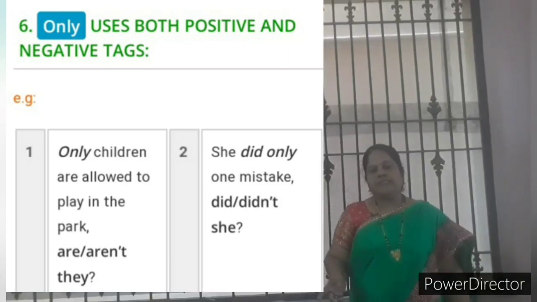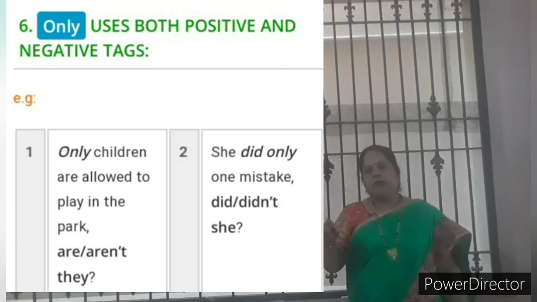Only uses both positive and negative tags. Example, only children are allowed to play in the park. The question tag is are they, otherwise aren't they. Only children are allowed to play in the park, comma, are they is a correct answer, aren't they also is a correct answer. Only uses both positive and negative tags. Another example, she did only one mistake. Did she is a correct answer, didn't she also is a correct answer. So, only uses both positive and negative tags.